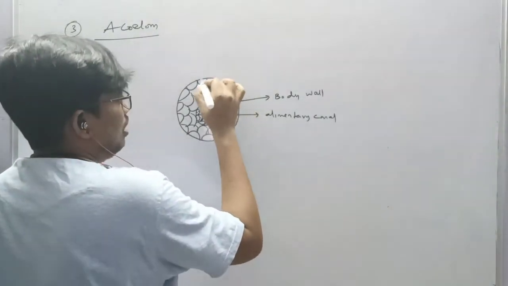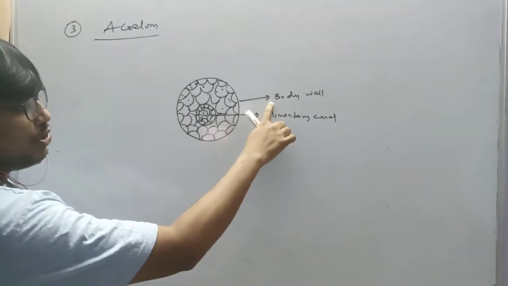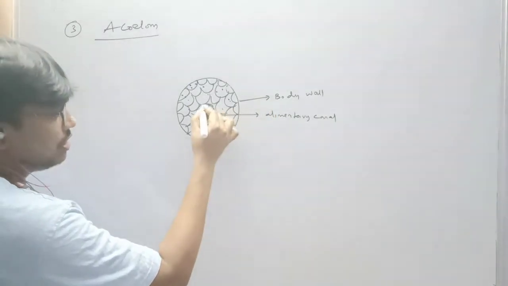This is the body wall and this is the alimentary canal. And the acoelom, the space between the body wall and alimentary canal.